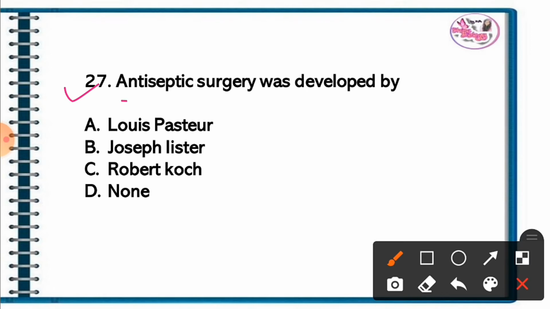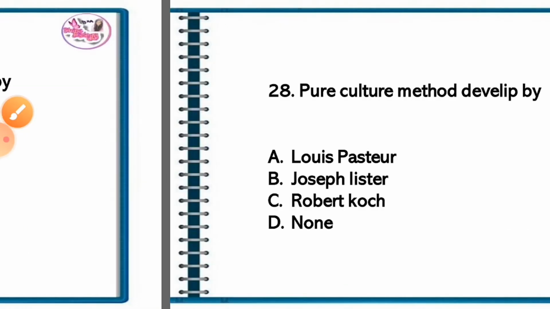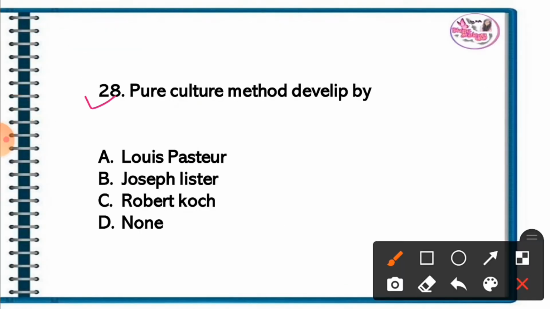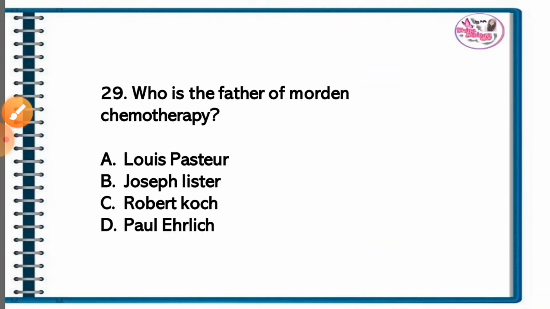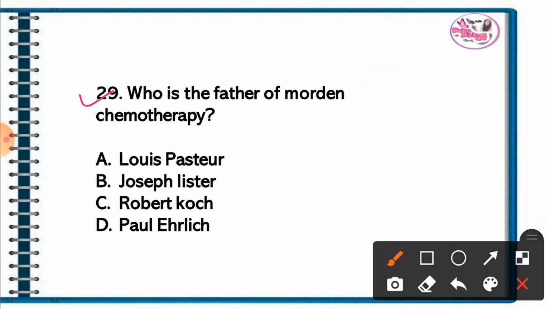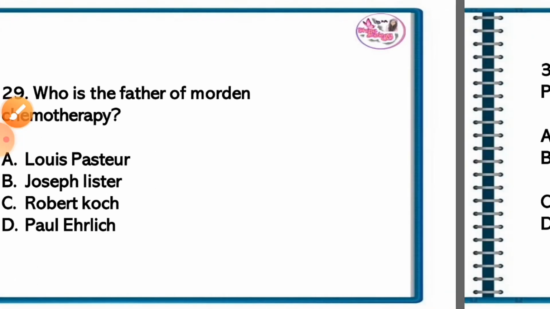Question 27. Antiseptic surgery was developed by. The correct answer is option B, Joseph Lister developed antiseptic surgery. Question 28. Pure culture method was developed by. The correct answer is option C, Robert Koch. Question 29. Who is the father of modern chemotherapy? The correct answer is option D, Paul Ehrlich is the father of modern chemotherapy.